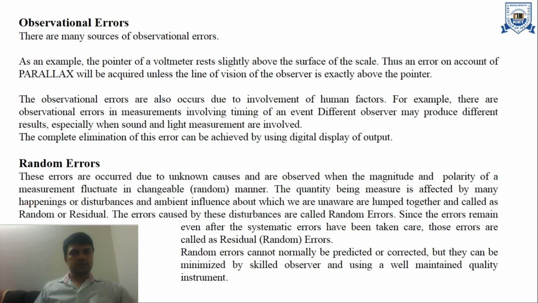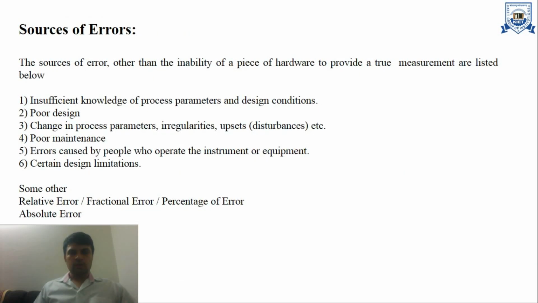Here are the sources of error. First, insufficient knowledge of process parameters and design conditions, poor design, change in process parameters, irregularities, upsets or disturbances, poor maintenance, certain design limitations, and errors caused by people who operate the instrument or equipment. These are the sources of error.